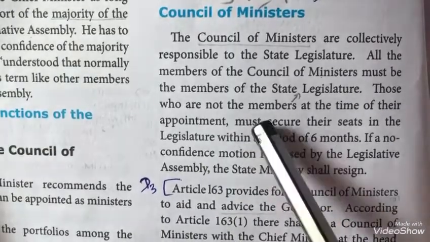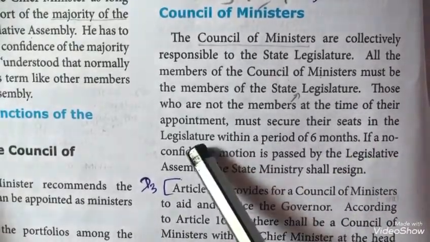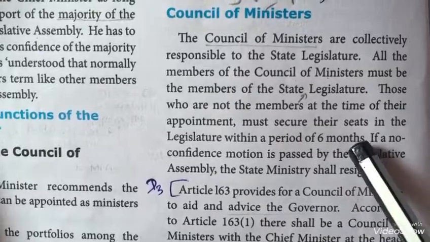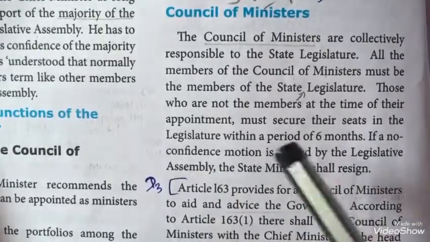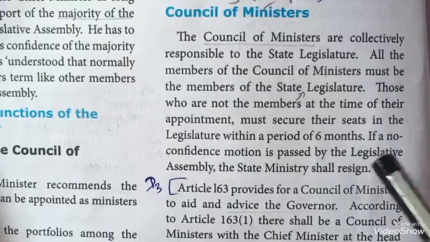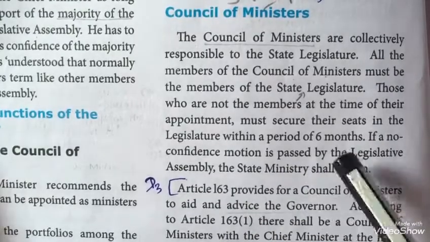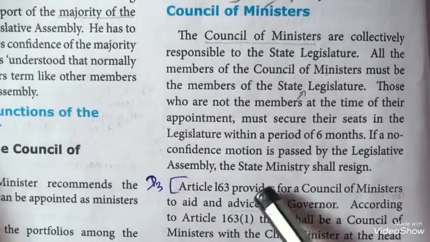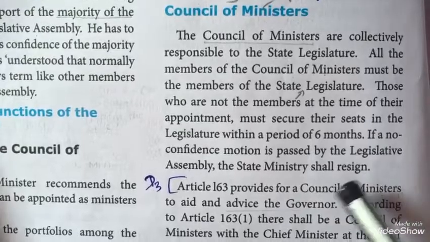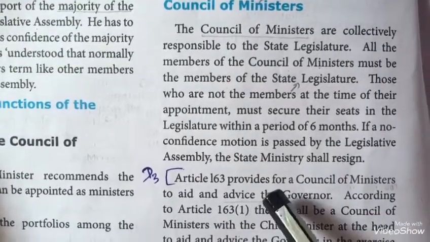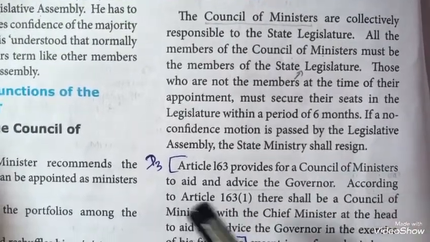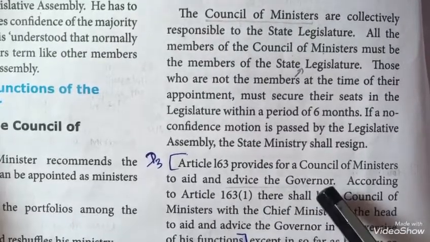Those who are not members at the time of their appointment must secure their seats in the legislature within a period of 6 months. If a no confidence motion is passed by the Legislative Assembly, the State Ministry shall resign. Article 163 provides for a Council of Ministers to aid and advise the Governor.